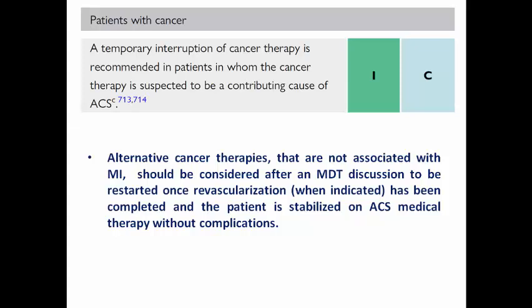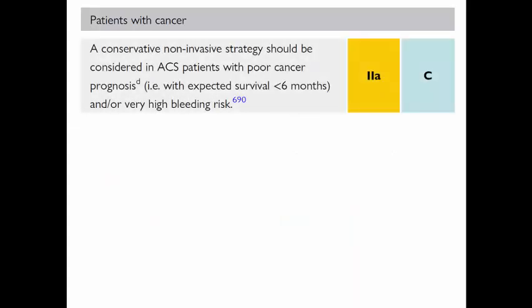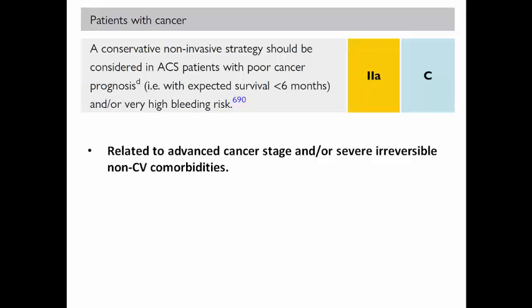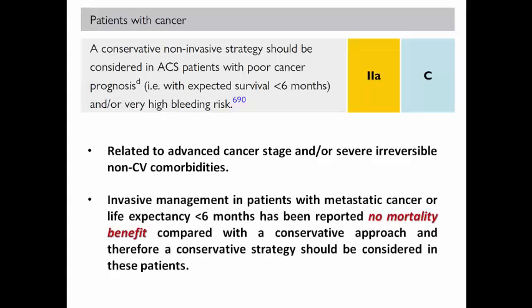A conservative non-invasive strategy should be considered as class 2A if the patient has a poor cancer prognosis with expected survival less than 6 months or very high bleeding risk. This is related to advanced cancer stage, for example, metastatic cancer or severe irreversible non-cardiovascular comorbidities. Invasive management in those with metastatic cancer or life expectancy less than 6 months has shown no mortality benefit compared with a conservative approach. That's why conservative treatment should be considered in those patients.